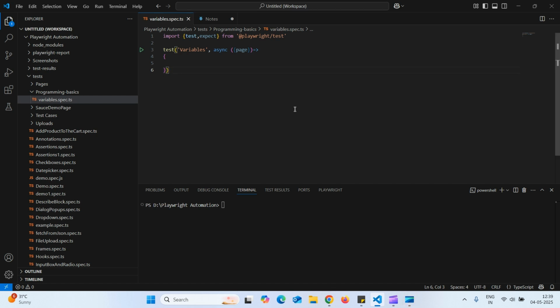My name is Shruti. In this new playlist, I'm going to address one of the common questions I get from manual testers and freshers. That is, why do I need to learn programming in automation? Many people assume that automation tools are enough. Like if they want to click on any button, there is a method called click, and if they want to enter any value in the text field, there is a method to do that. So they're thinking, why do I need to learn any programming concepts like arrays, strings, lists?